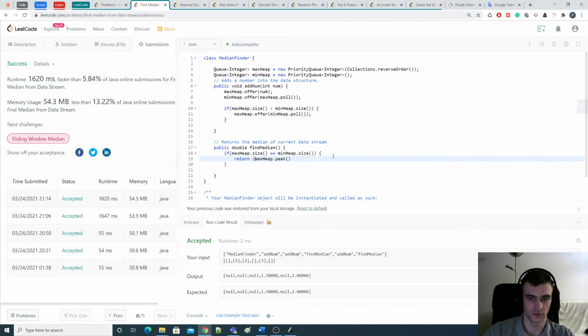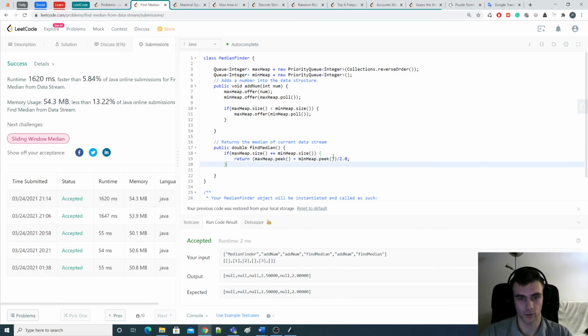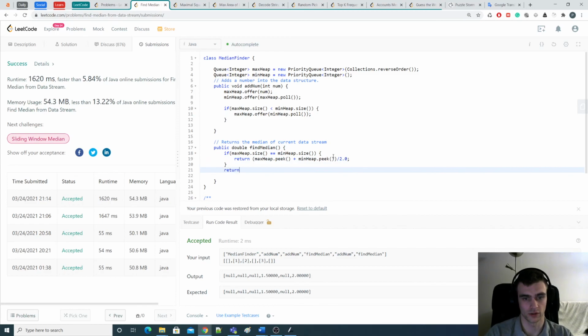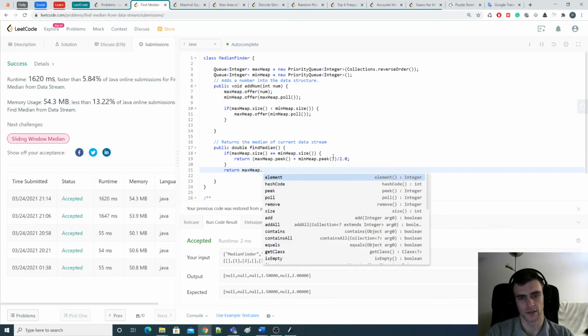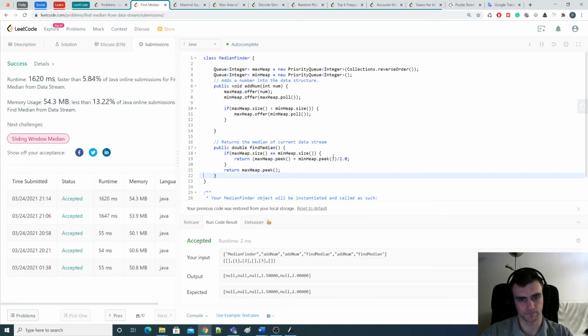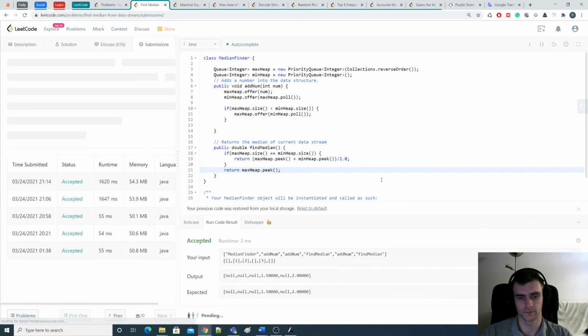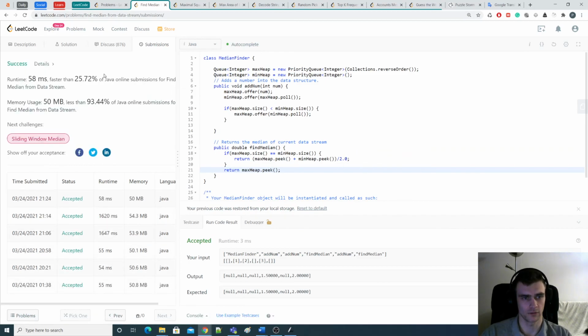So first of all, we need to add the 2 elements, max heap dot peek and min heap dot peek, and that will be divided by 2.0. Okay, and if we have an odd number of elements, then max heap dot peek, and that should be it. Let's try to run it. Okay, we're good. Okay, and we're done. We boosted the performance pretty good.